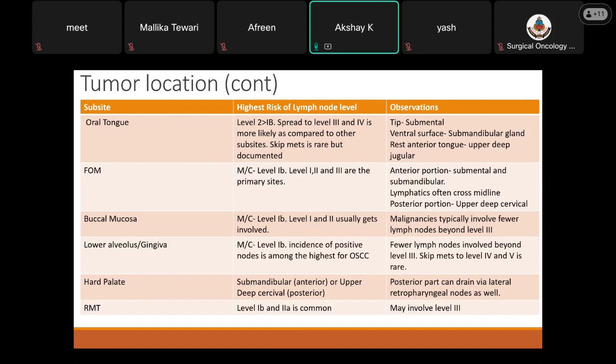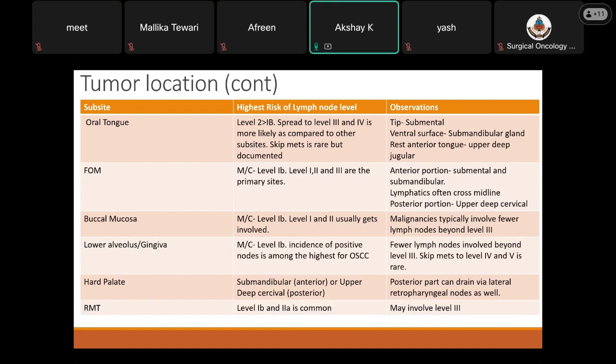On the basis of tumor location, for oral tongue, the most common level is level 2, followed by level 1B. It has higher chances of skip mets as compared to other subsites. Then floor of mouth, the most common level is level 1B. Levels 1 to 3 are the other primary sites which can be involved. For buccal mucosa, the most common level is again level 1B. Levels 1 and 2 usually get involved. In buccal mucosa lesions, the chances of involvement beyond level 3 is very low.